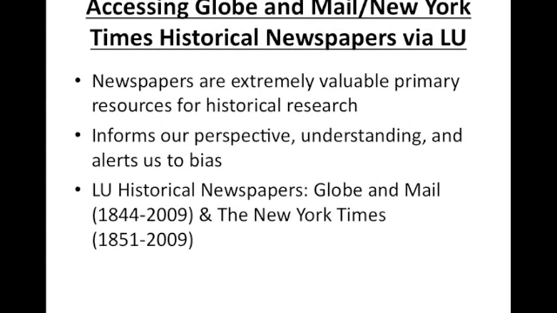It's amazing how a different publication might analyze or react to an event differently than another one might. So if you're researching a conservative newspaper, just be aware of their political bias. It's really interesting. And finally, we'll talk about our historical newspapers. The Globe and Mail spans from 1844 to 2009, and the New York Times from 1851 to 2009.